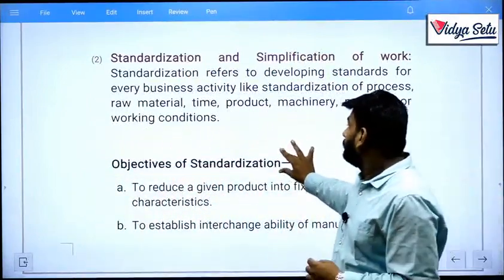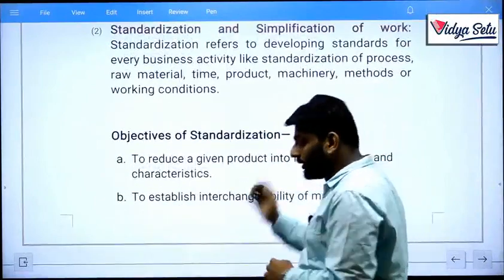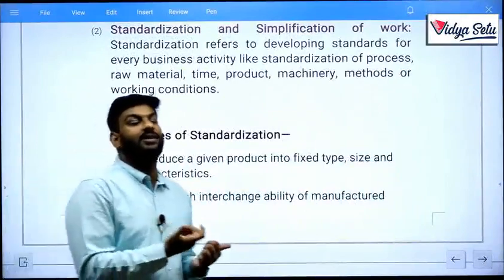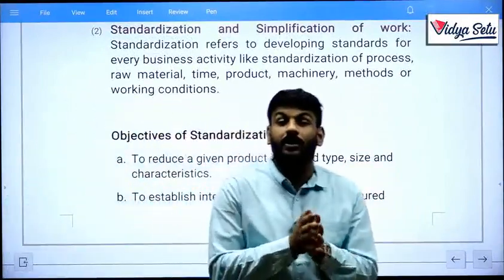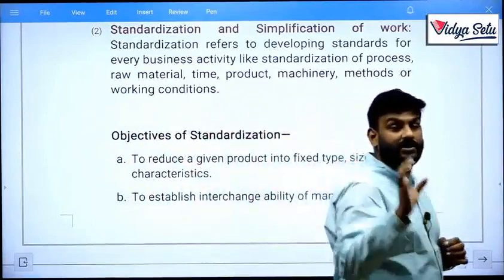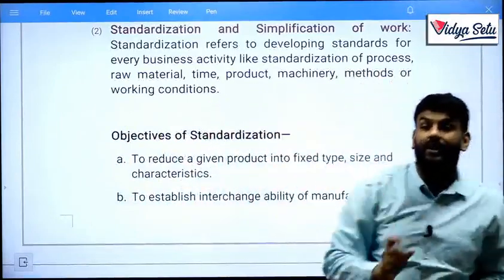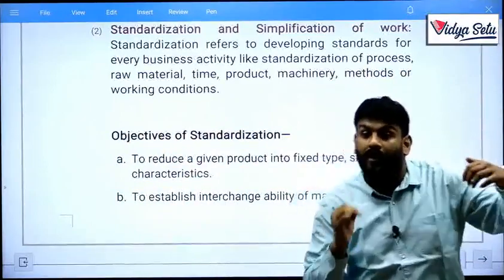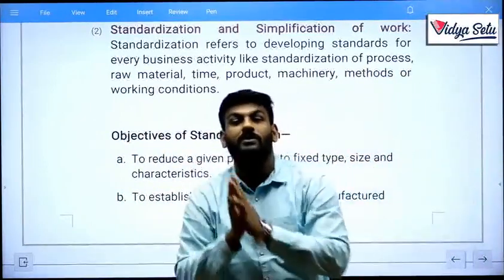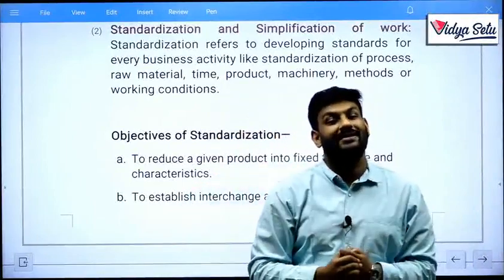Okay, so now we also need to discuss why we require standardization and simplification of work. As per Taylor, there is a bifurcation between standardization and simplification: what kind of work needs to be standardized, where you have to set goals and a benchmark, and what kind of work has to be simplified, to change your existing products.